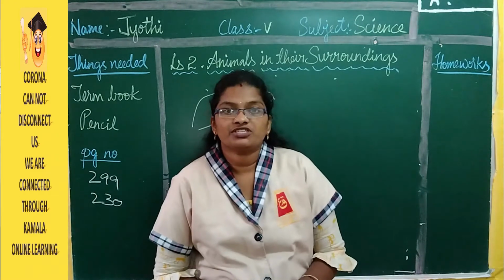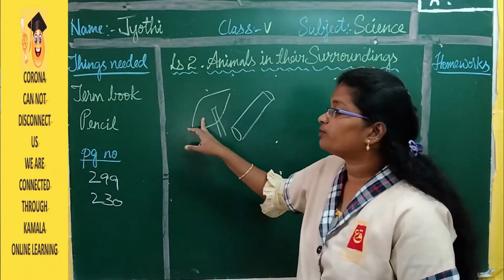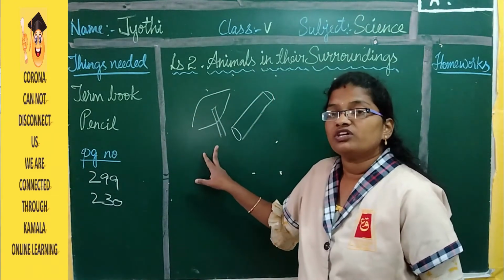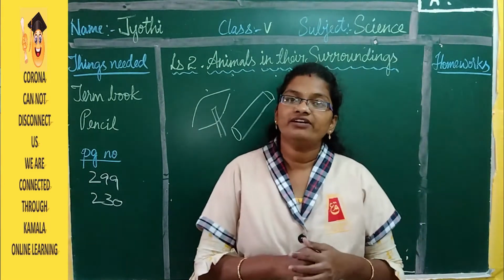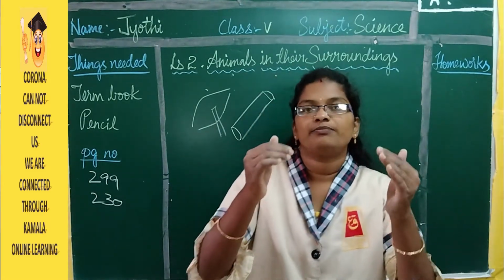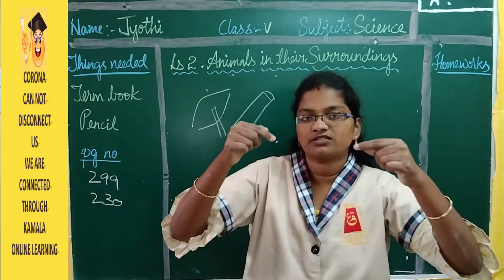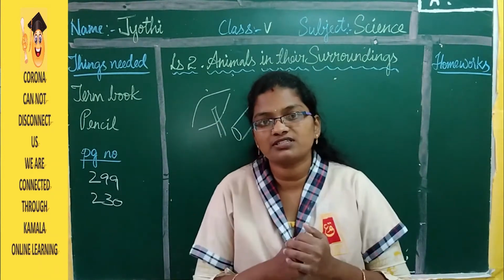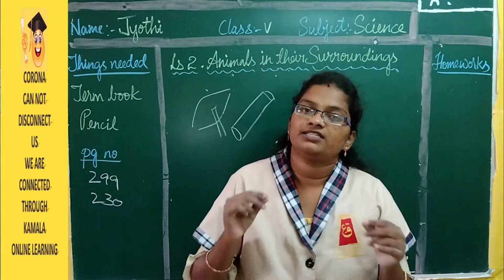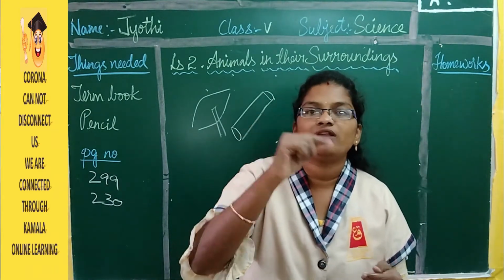So here, like the example I gave, a boat has an oar. Fishes also have fins, just back of the gills, small tail-like structures. Like how birds have feathers and wings, in the same way fishes also have small fins.